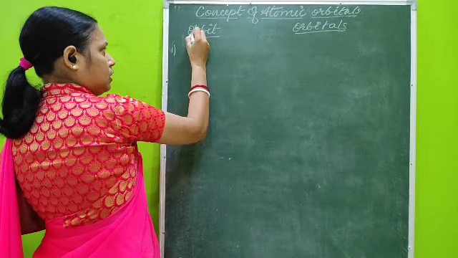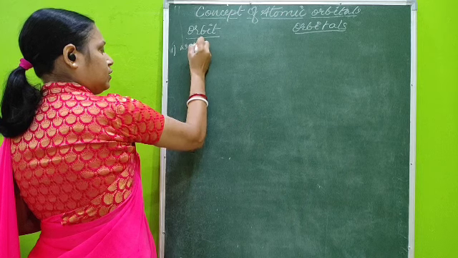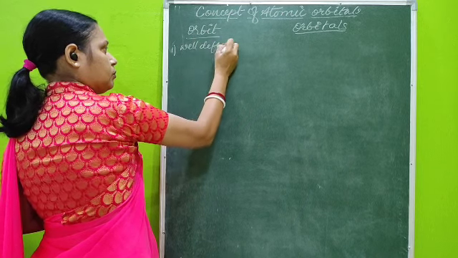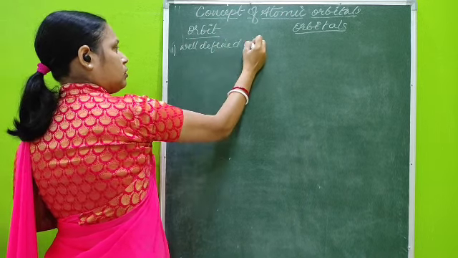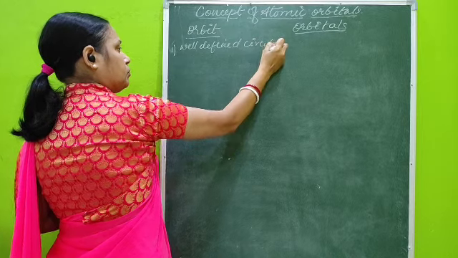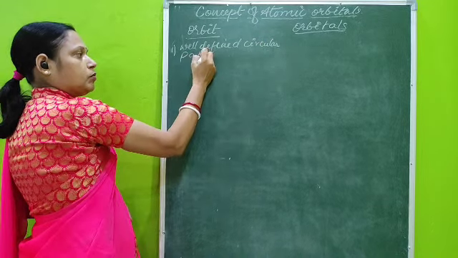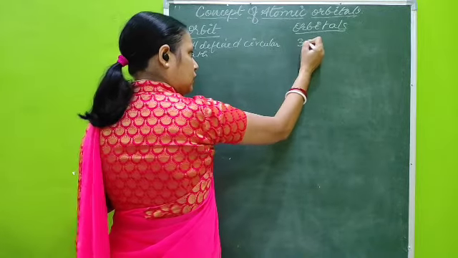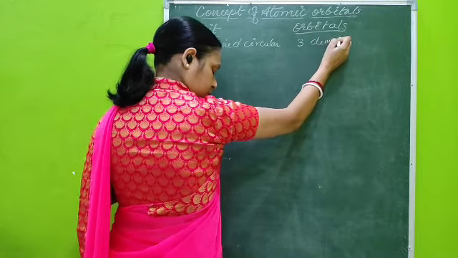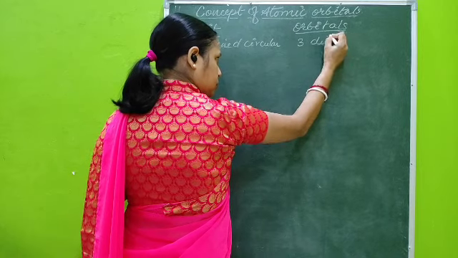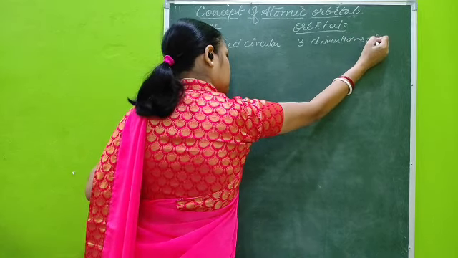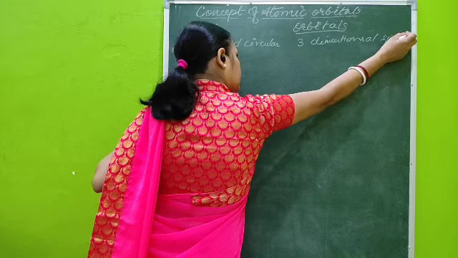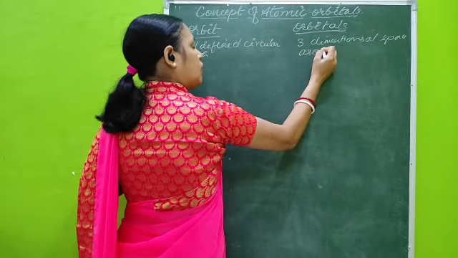First of all, orbits are a well-defined circular path, whereas orbitals are 3-dimensional space around the nucleus.